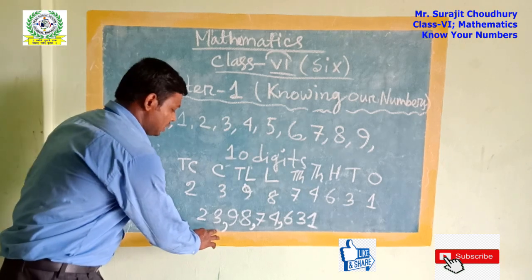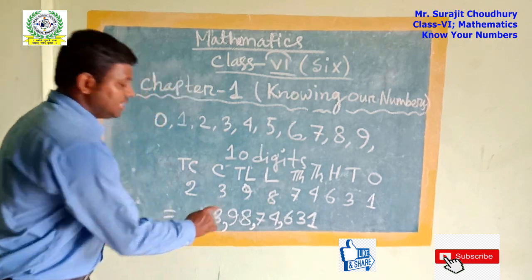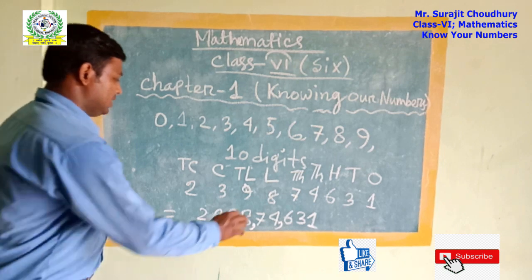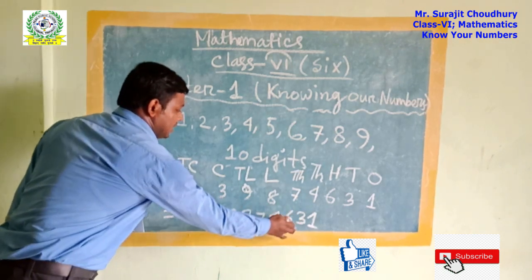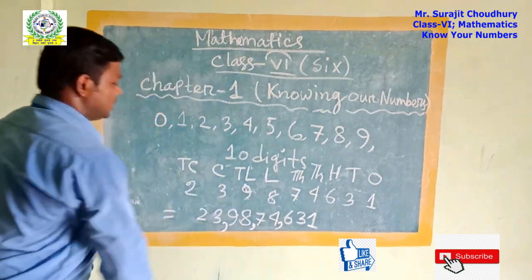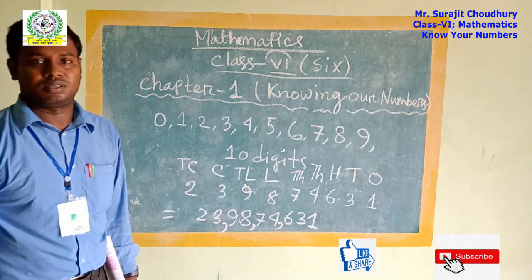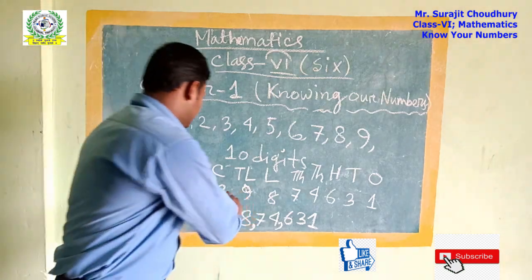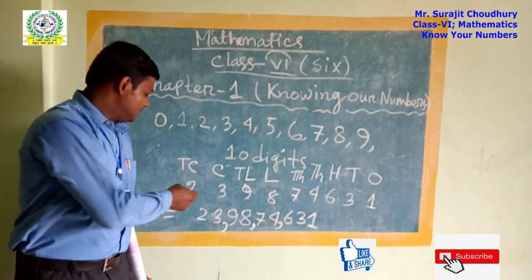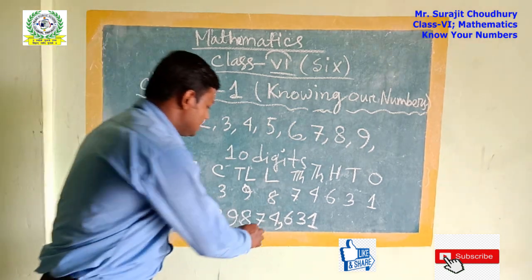Why do we put these? For our better understanding, to identify the number more quickly. See how quickly we can read it. Here is the ones place, tens place, and hundreds place. Then this one is thousands, then this one is lakhs, and this one is the crore place. As we can say, here it is 23 crores, then 98 lakhs.